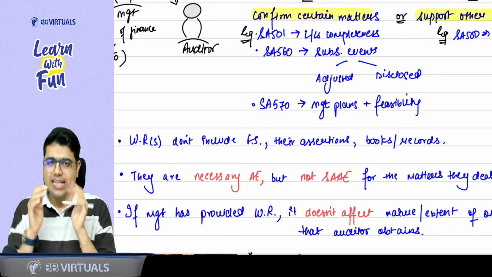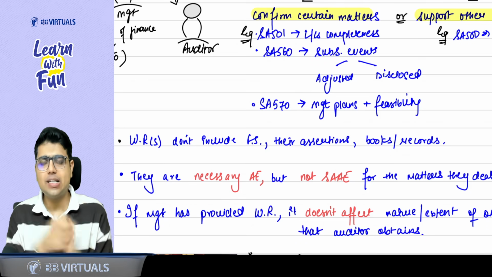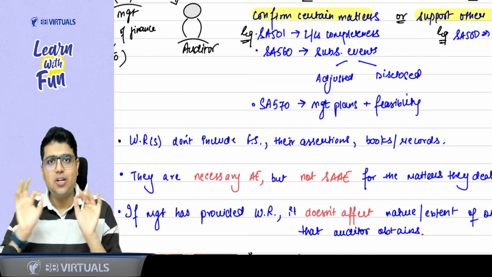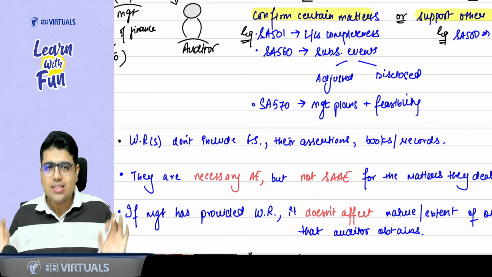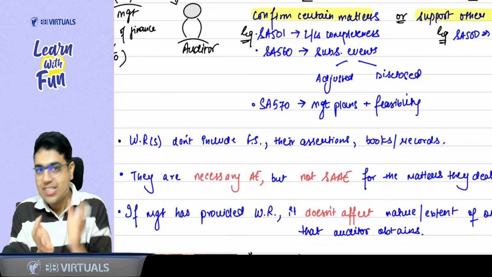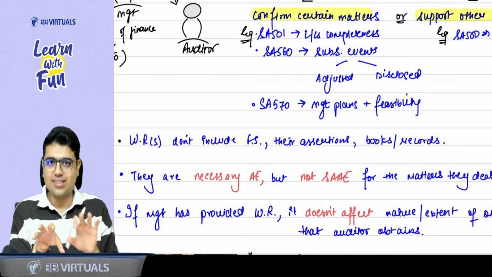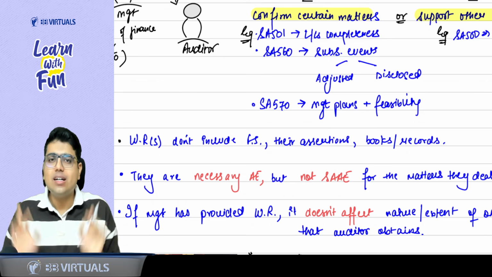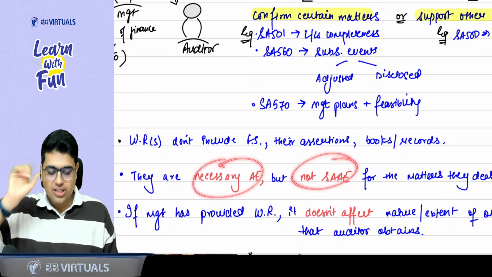Second thing, is written representation necessary? Answer is yes. So can I take a written representation from management that the whole financial statements are okay? Because if I take that, I don't need to collect any other evidence. Can I do like this? The answer is no. Written representation is a necessary evidence, but along with it, you also need to collect other evidence. Whatever other evidence are required, those also need to be collected because it is not a sufficient and appropriate evidence. So always remember, it is a necessary but not a sufficient and appropriate evidence.